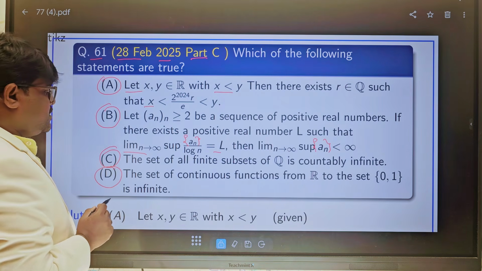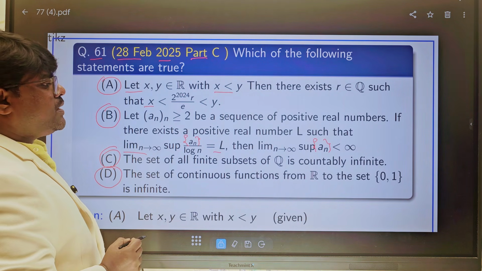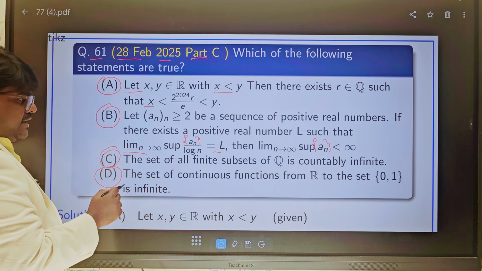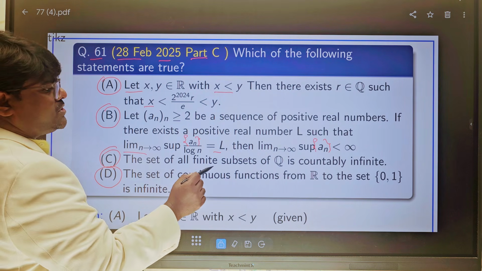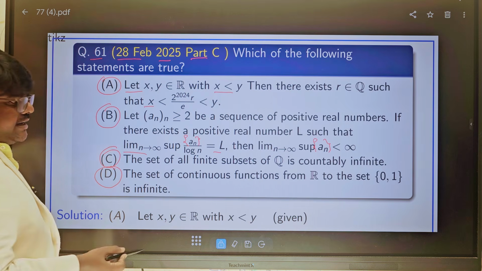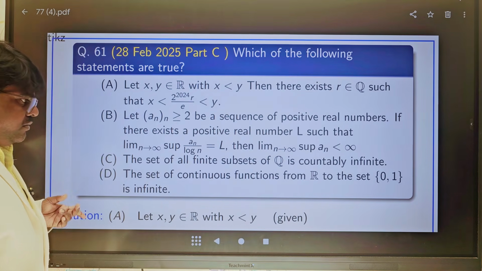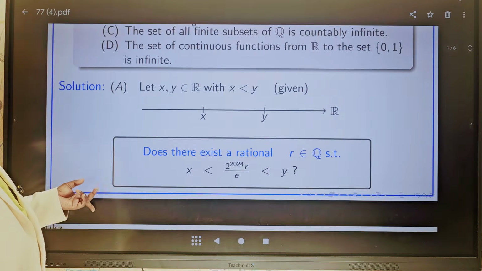Third one: the set of all finite subsets of Q is countably infinite. D: the set of continuous functions from R to the set {0, 1} is infinite. Now we proceed with the given.